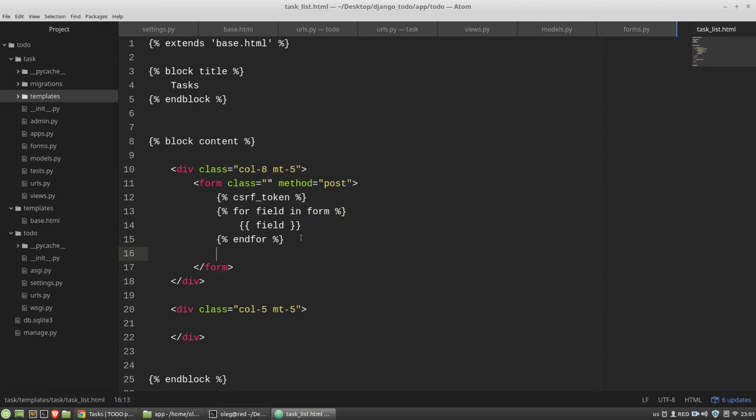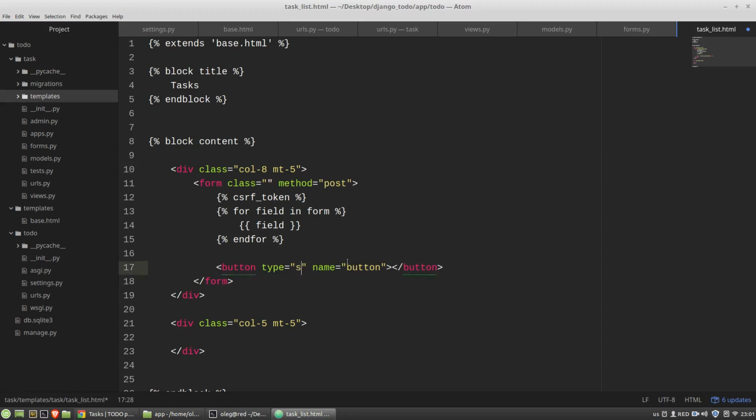Also I need a button after the for loop but before the closing form tag. The type attribute will be submit, the name we can delete, and the class will be any Bootstrap class for buttons. I want to use btn-outline-success. Okay, but before we can test the form I have to pass my form variable into this template.